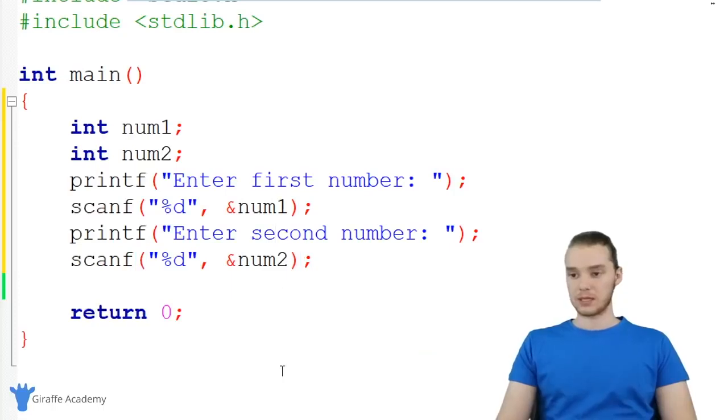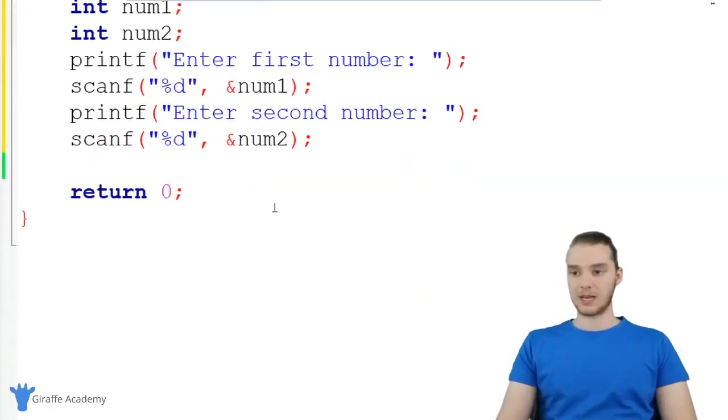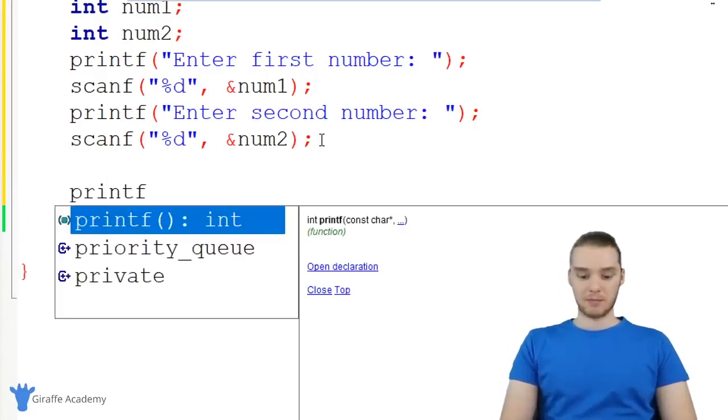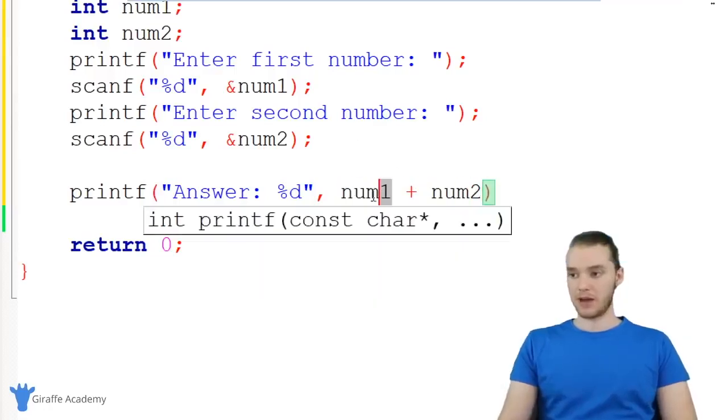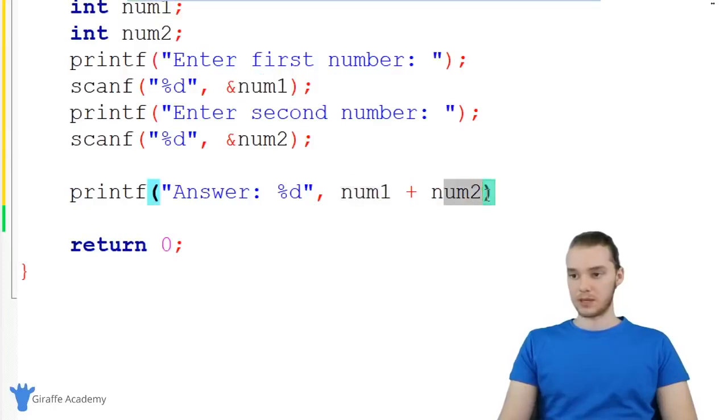All right, so once we're done with this, the last thing we want to do is add them together and print out the answer. So I'm just going to come down here, say printf, and we'll say answer, and over here we'll print out the answer. It's going to be an integer, and we're basically just going to print out num1 plus num2. So we're going to print out the value of num1 plus num2. So we have our basic calculator.